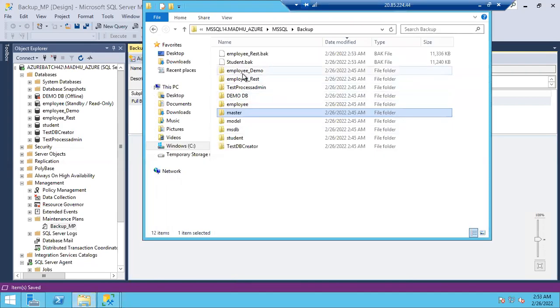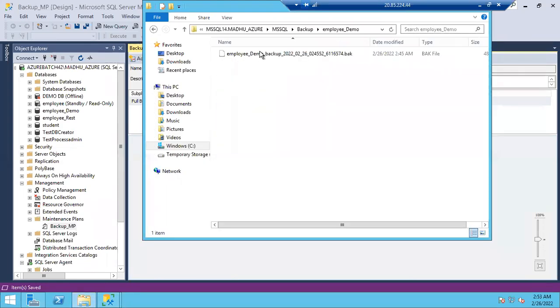This time a separate backup file will be created. Why? Because it is taking the date and timestamp, right? Actually it took at 2:45, now at 2:53, so the time has changed, so the backup file also will be different. You can delete the old backup files after 2 weeks, as we gave 2 weeks time. After 2 weeks, around the second week of March, this backup file will be deleted automatically.